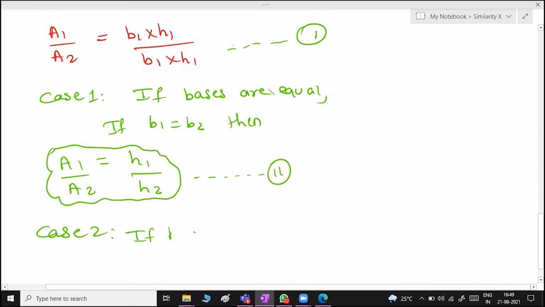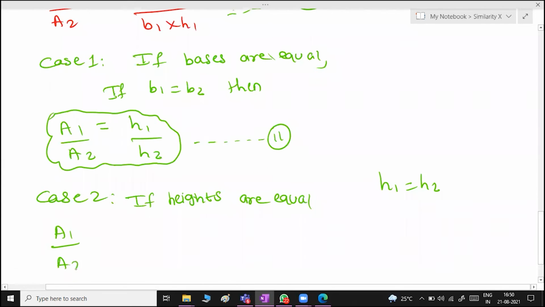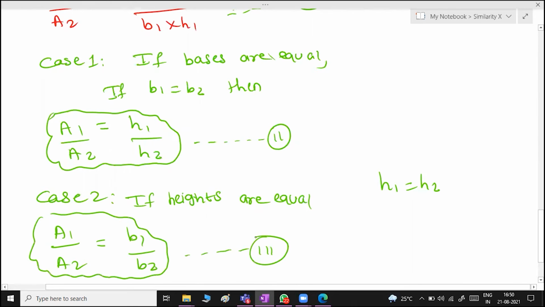If heights are equal, that means H1 will be equal to H2. Don't forget this, okay? So here in this case it would be A1 upon A2 is equal to, as height is equal it will cancel, leaving B1 upon B2. So here it's going to be equation number 3. So these three things you need to remember.